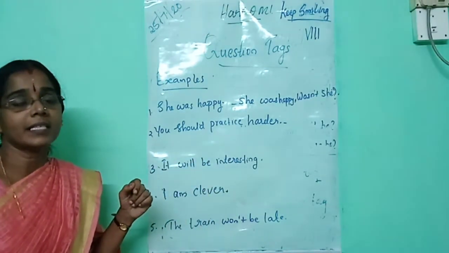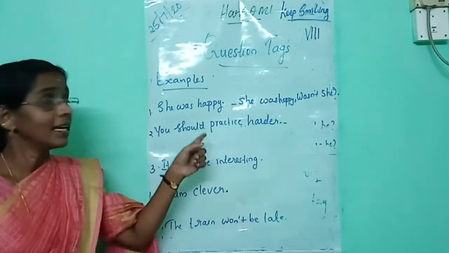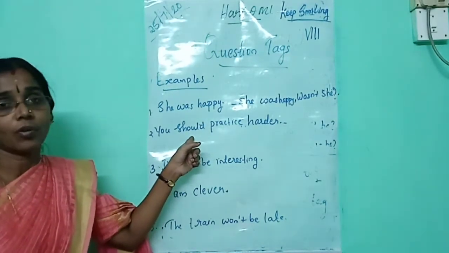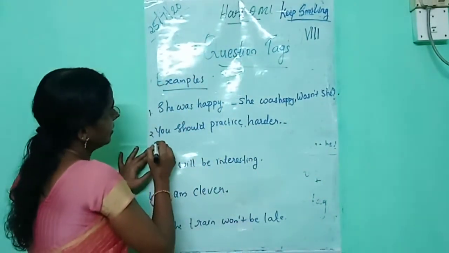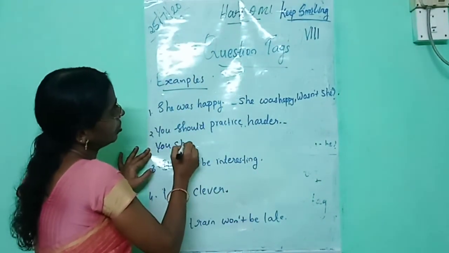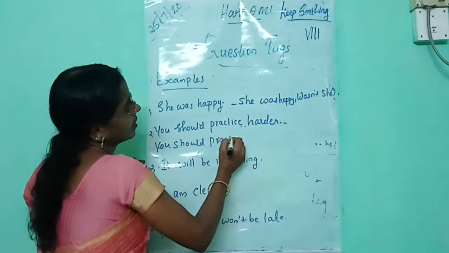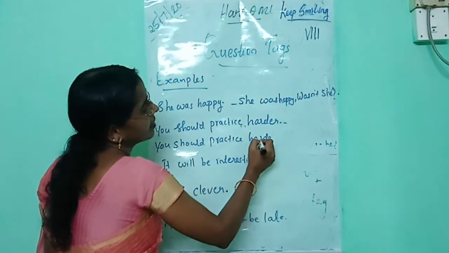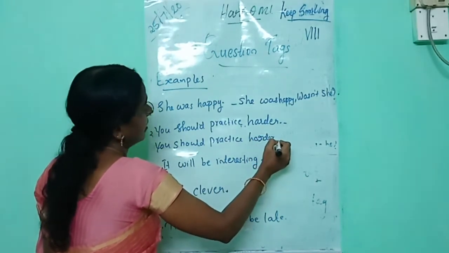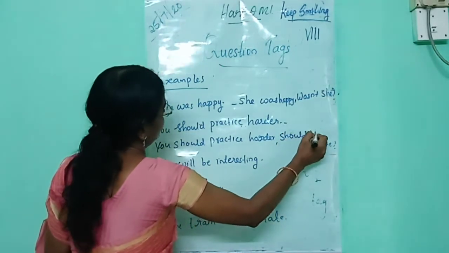The next one is: you should practice harder. How will you write the answer? Which is the helping verb in this sentence? Should is the helping verb. This sentence is positive, so the answer must be negative. How will you write the answer? Listen: you should practice harder, comma, shouldn't you.